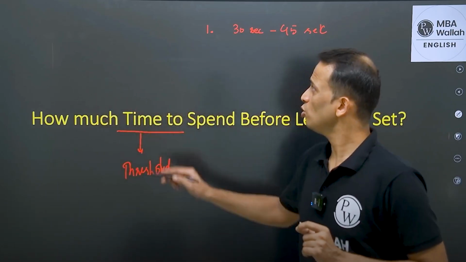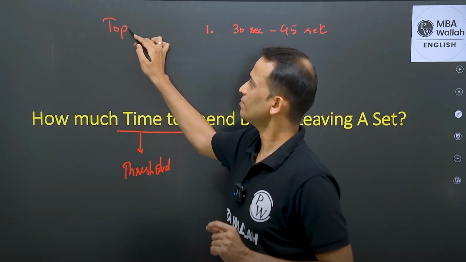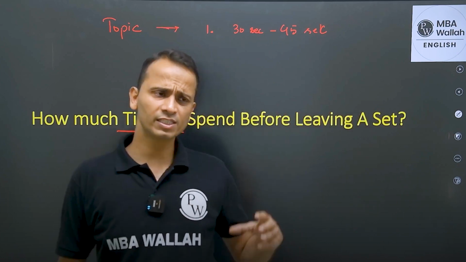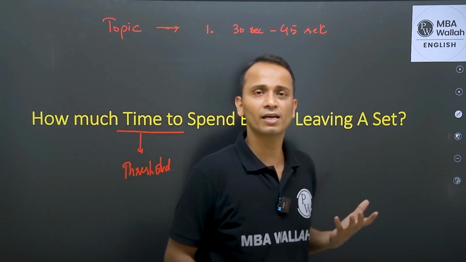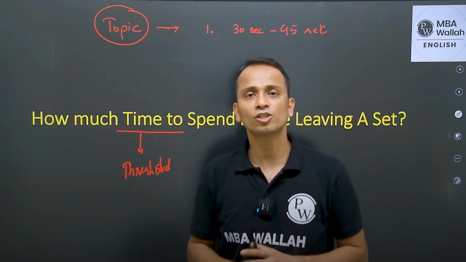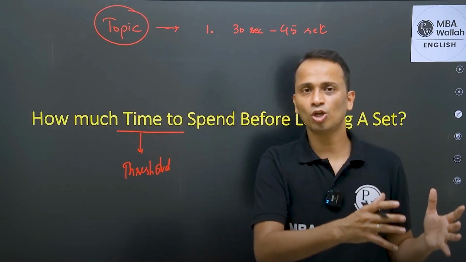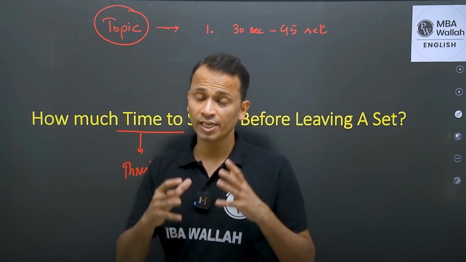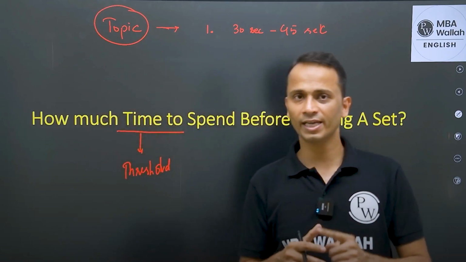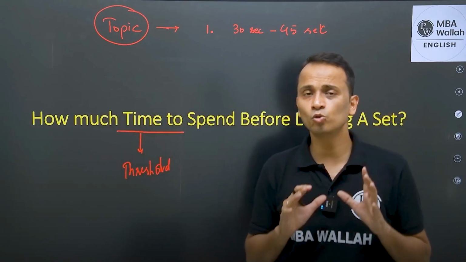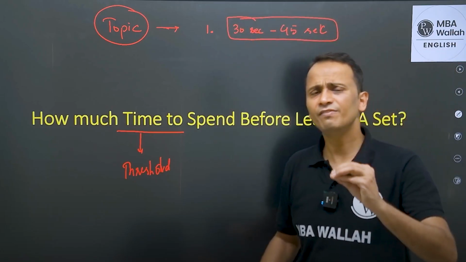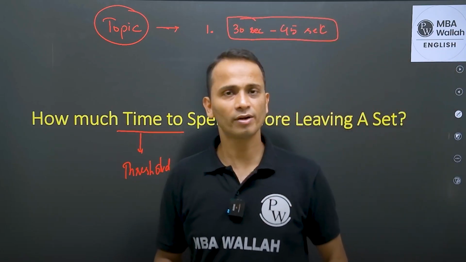So to identify the topic, you can spend 30 to 45 seconds, and in 30 to 45 seconds, let's say after reading one paragraph, you will be able to find out from which area this question has been asked. Is it from logical reasoning? Is it from data interpretation? If it is from logical reasoning, is it from arrangements, distributions, games and tournaments, Venn diagrams, routes and networks? You will be able to do this in 30 to 45 seconds, even sometimes less than that.